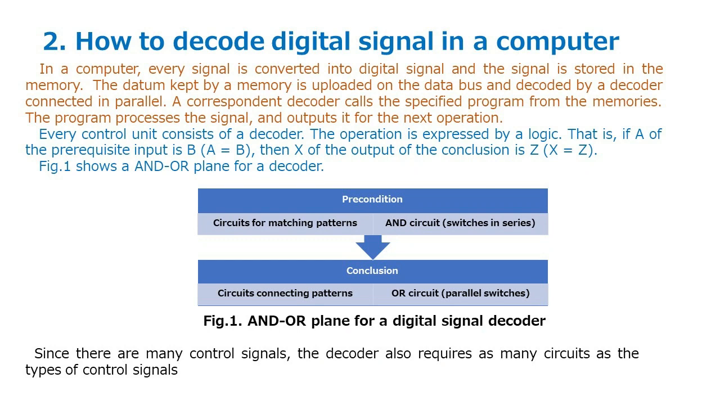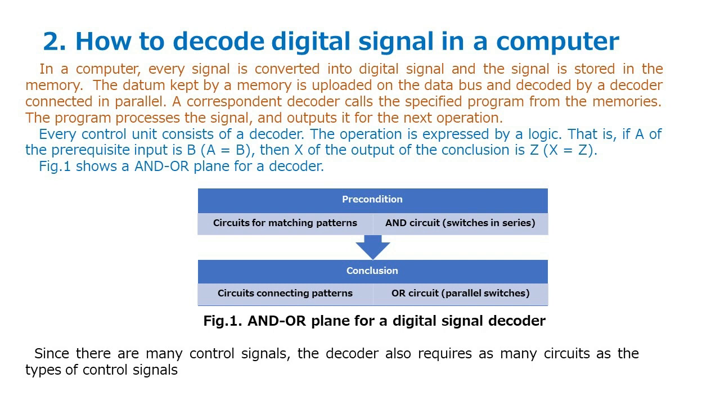How to decode digital signal in a computer. In a computer, every signal is converted into digital signal and the signal is stored in the memory. The datum kept by a memory is uploaded on data bus and decoded by a decoder connected in parallel. A correspondent decoder calls the specified program from the memories. The program processes the signal, and outputs it for the next operation.